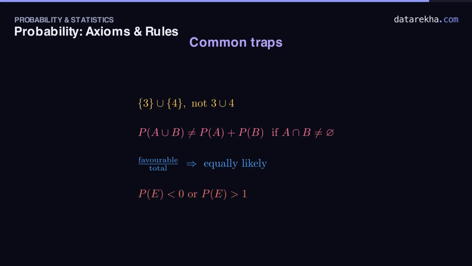Trap 4, an answer outside 0 to 1. Any probability below 0 or above 1 violates the axioms outright. It's a guaranteed signal you slipped. Trap 5. Misreading complements. The opposite of at least one head is no heads at all. Every toss a tail, not exactly one tail. When in doubt, write the complement as a set.